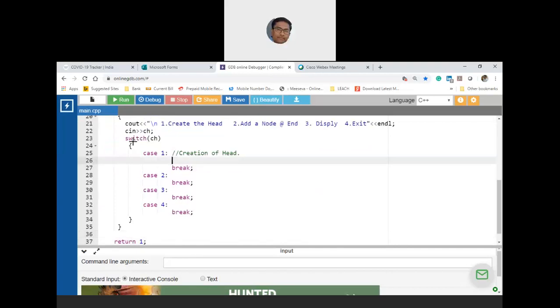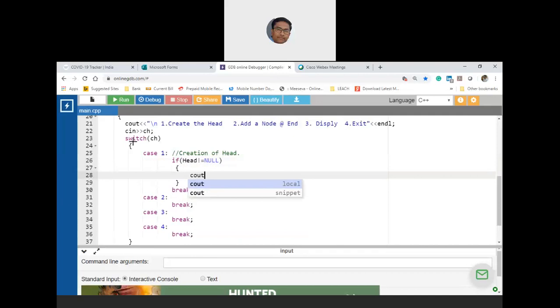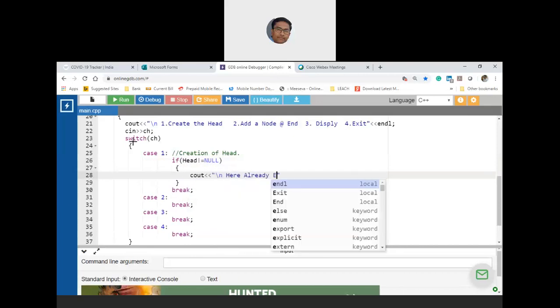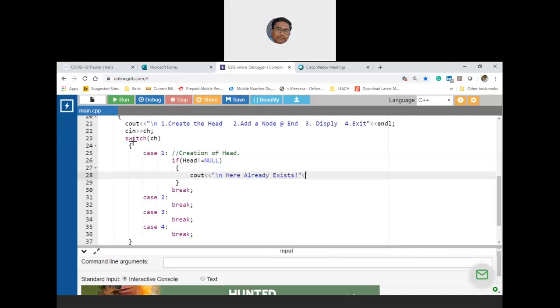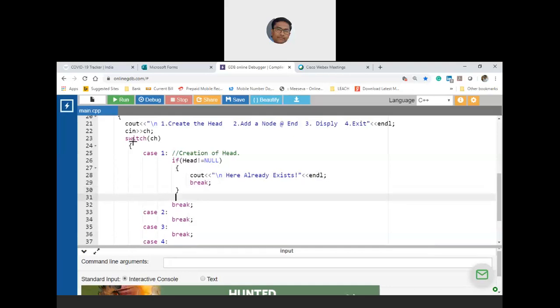So now what I'm doing is, in case 1, I will validate that head is not null. If head is not null, that means head is already there. Then what is the point of creating a new head? It is not valid. So I'll show a message saying that head already exists, and then I'll simply break from the switch. I'm rather forcing the user to opt for other options.